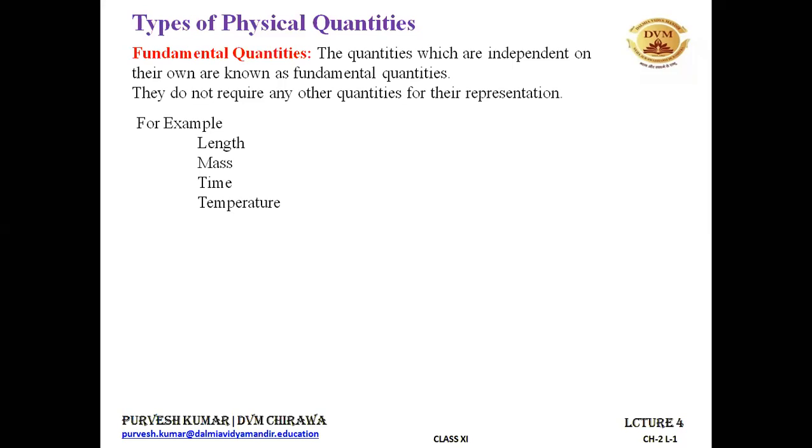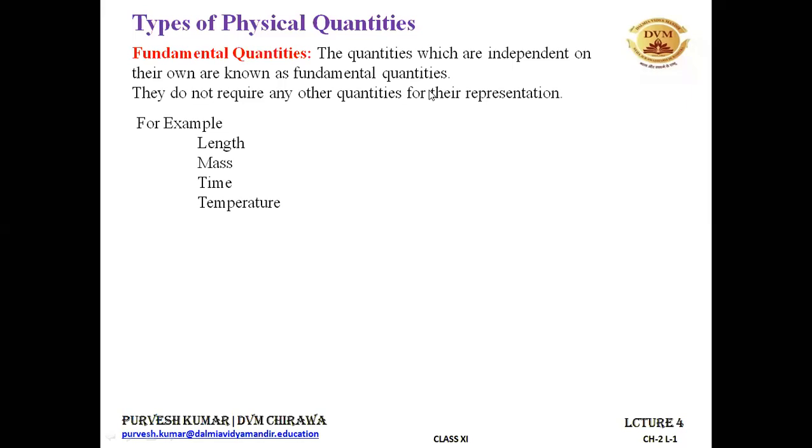You will get to know about this in a clearer manner when you compare it with the derived quantities. Let me give you an example of a derived quantity here. Length is a fundamental quantity because in order to measure length, we just need to measure the distance between the 2 points. But if we need to measure density, then density is equal to mass upon volume.